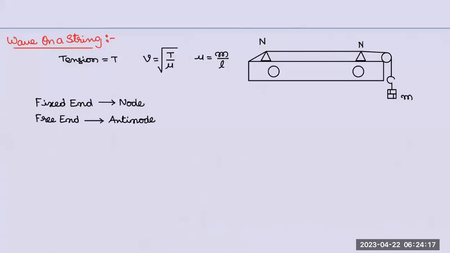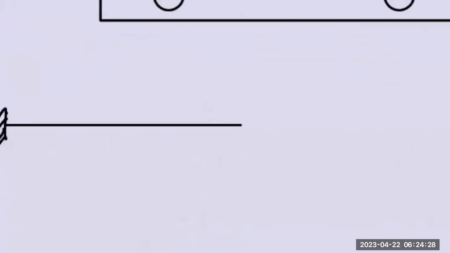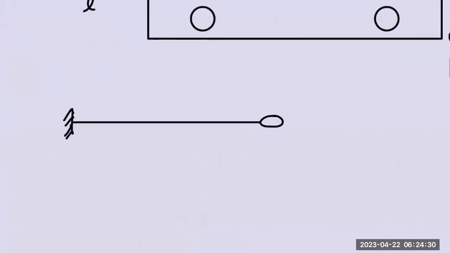You may have a doubt. Sir, I have a doubt. A string is there. One end is fixed, fine. Other end is free. Then when a string has the other end free, how can it develop tension? Good question. Assume that the other end is a ring. Can you understand this? There is a ring and it is passing through a rod. Let us make it a thicker one. A rod is there.